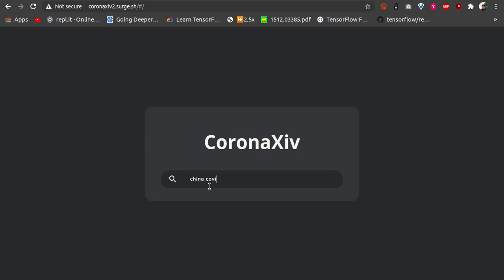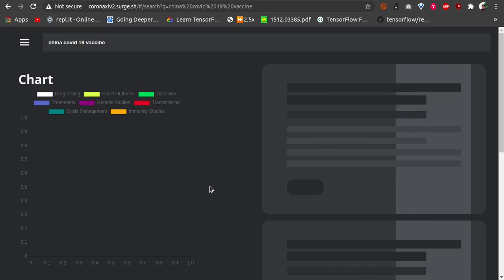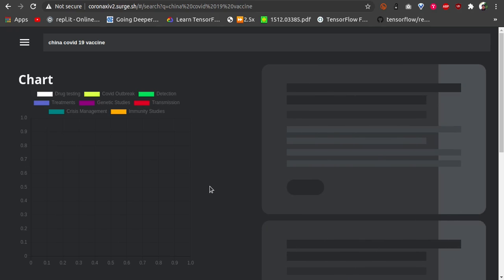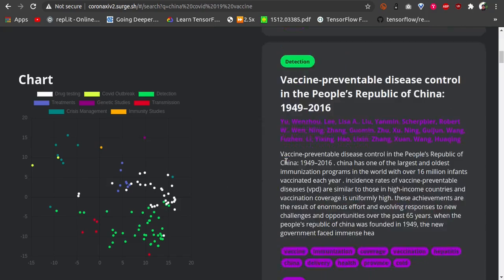China COVID-19 vaccine. Now what is happening is that we have sent a request to the API that we have built and we have got the responses back. As you can see, we have got a lot of results that have been returned.